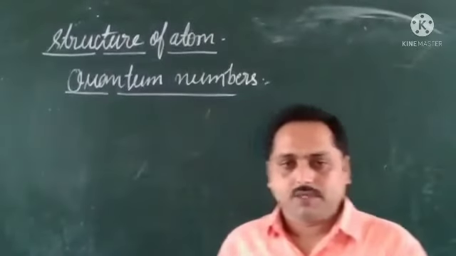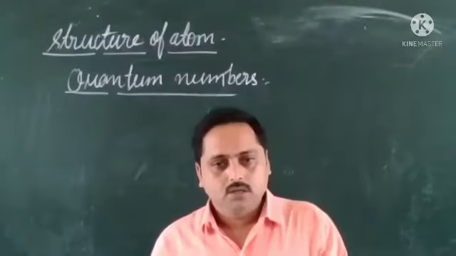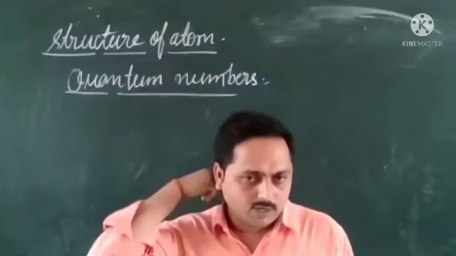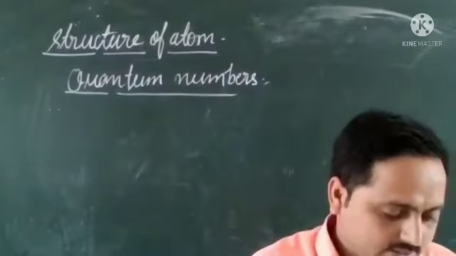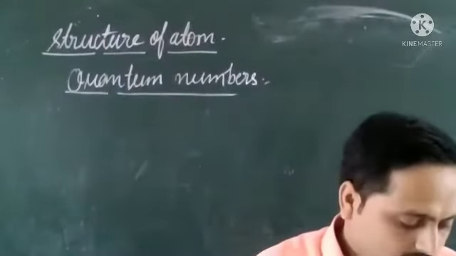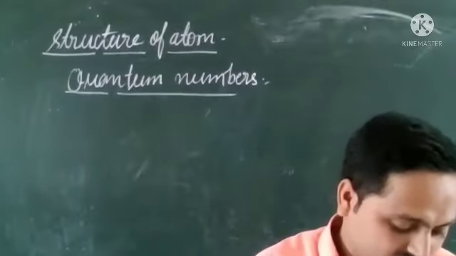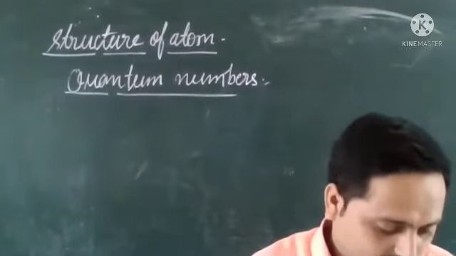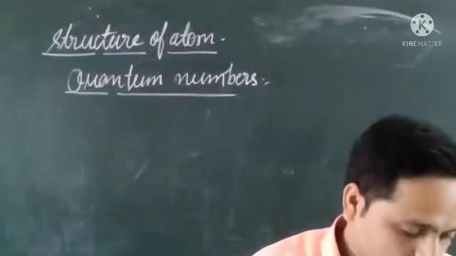Okay, students. Yesterday we discussed quantum numbers, but we could not complete it. I think the spin quantum number was remaining, and today I will summarize and then move to the spin quantum number. Let us see what I taught yesterday. Did all of you understand? Yes or no? If some students have confusion, just tell me once more. I am going to revise it.